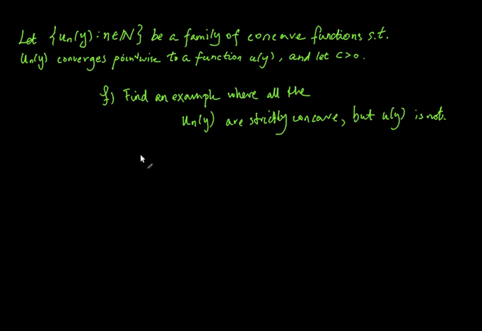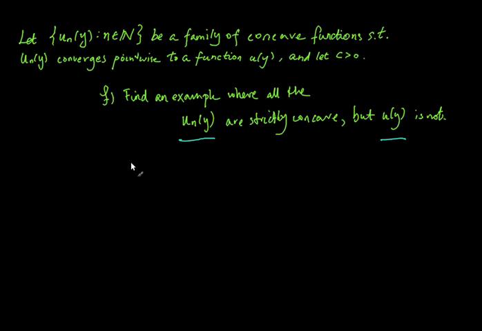Now we want to find an example where all the u_n are strictly concave, but the limit u is not. So how do we do that? Well, recall from earlier that we said taking the limit preserves weak inequalities, and in general it doesn't preserve strict inequalities.